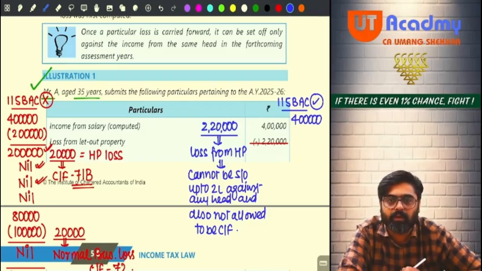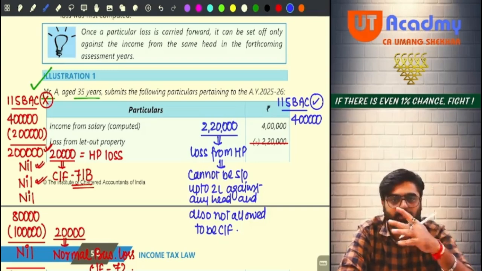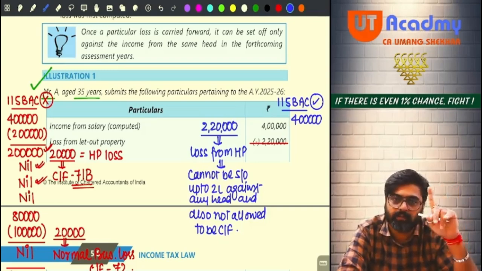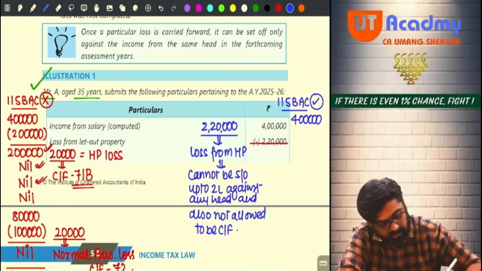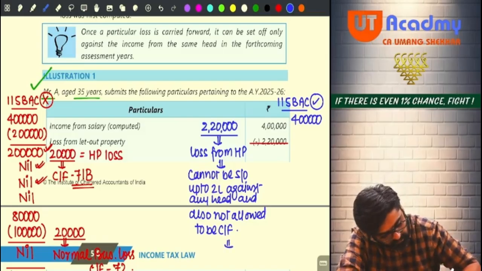Yes or no? So from your salary now it will not be adjusted. Now that 2,20,000 entirely will lapse. It will lapse.